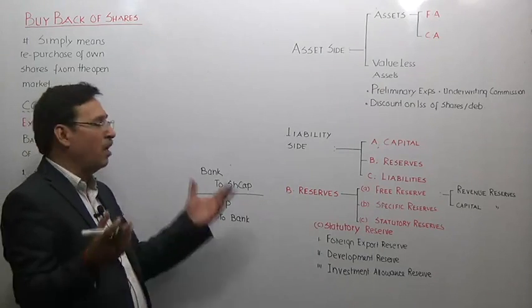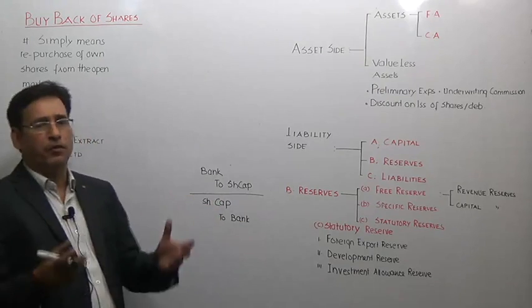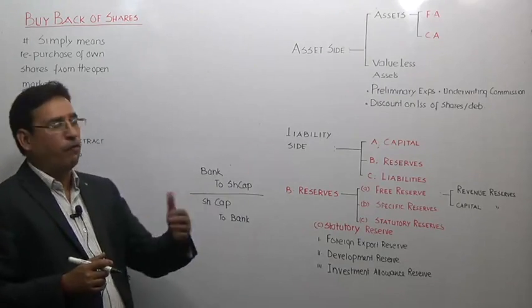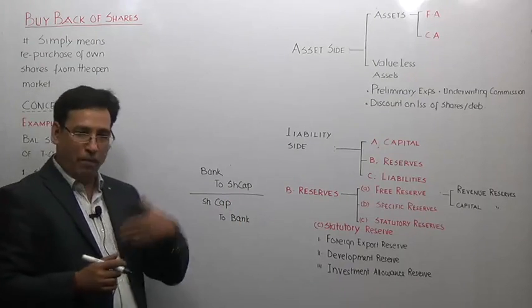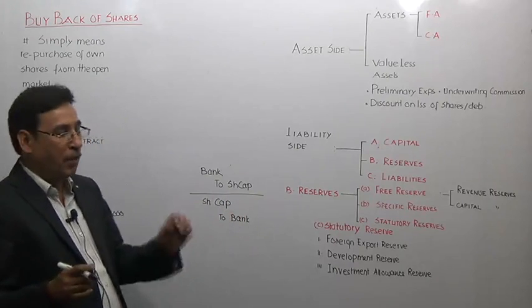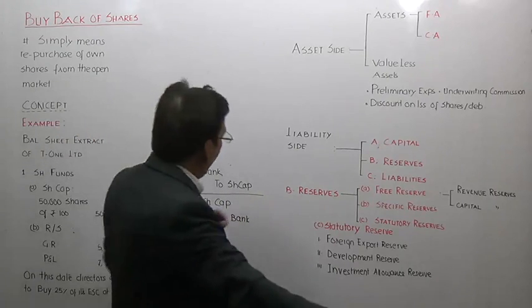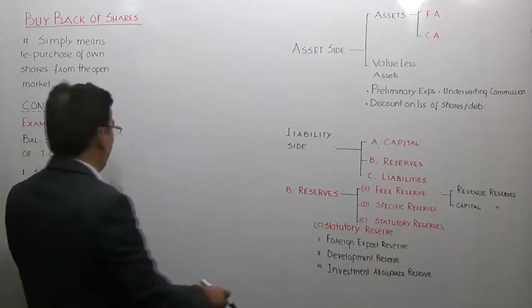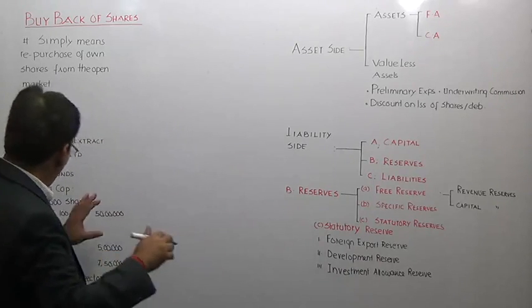This is the entry generally you use for redemption of debentures, for redemption of preference share capital also. Capital will come back to us, shares will come back to us, and we will offer them cash. It is a very simple entry, but it is not as easy. So we must understand the logic and the accounting aspects through this particular example.